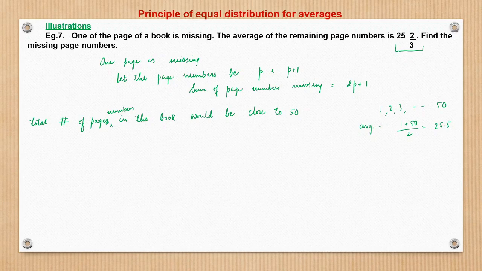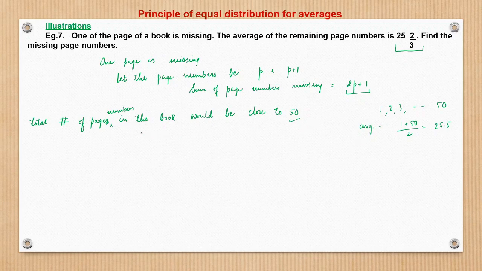Here the average is around 25.67, and even after taking out two pages, that is 2p plus 1 in page numbers, the average would not change by more than 1. So approximately the number of page numbers would be 50.